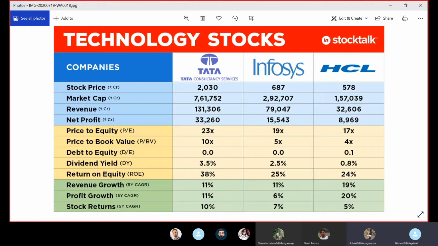But it can be different for different people. Say you bought it at 100 and you got 3.5 as dividend. For you, it may be 3.5 on 100. Whereas I bought the share at 120, but I got the same dividend of 3.5. So for me, it will be 3.5 divided by 120. So it can be different for different people also.